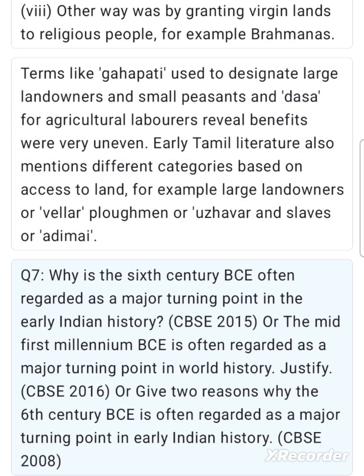Q7. Why is the 6th century BCE often regarded as a major turning point in early Indian history? CBSE 2015. Or, the mid-1st millennium BCE is often regarded as a major turning point in world history. Justify. CBSE 2016. Or, give two reasons why the 6th century BCE is often regarded as a major turning point in early Indian history. CBSE 2008.